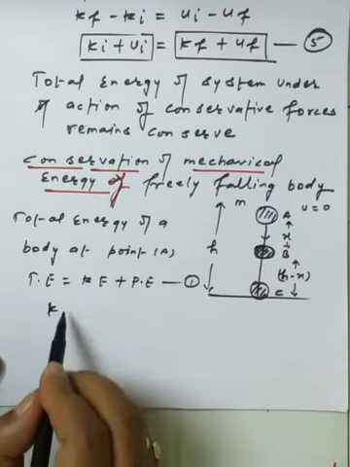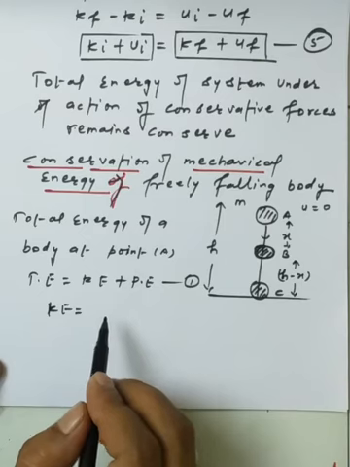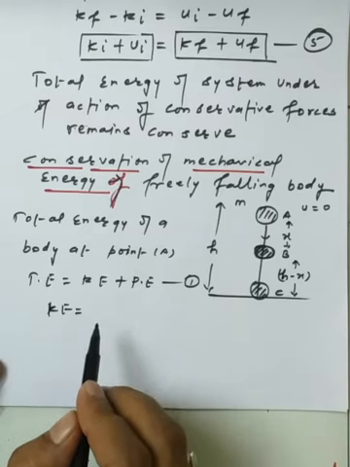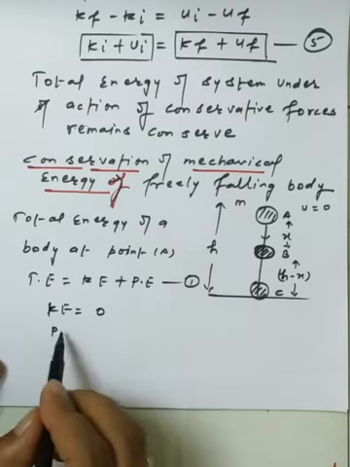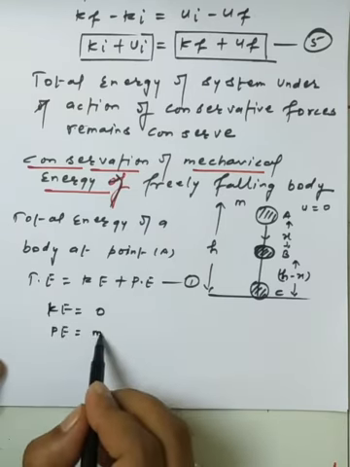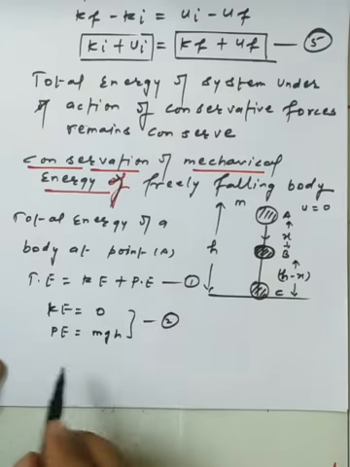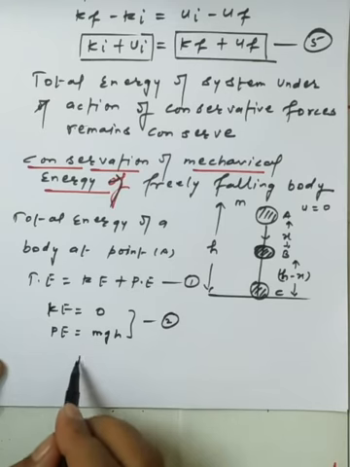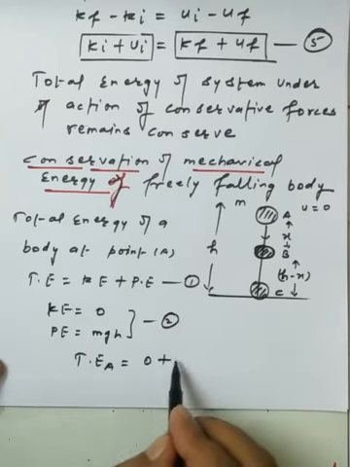The body is at rest, so at the highest point the velocity is 0, and the kinetic energy will be 0. The total energy is in the form of potential energy, that is mgh. This is equation number 2, and using equation 2 in equation 1, the total energy at point A is 0 plus mgh.